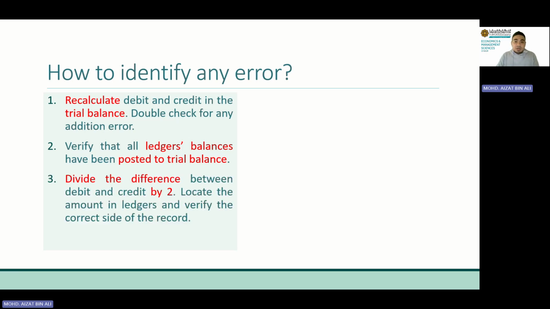So what's next? Step number three is to look at the differences. Divide the difference between debit and credit by two. Usually, if we do this, we could find certain transactions that have this amount in their transaction. And usually this is the transaction that we need to pay attention to. Maybe there is some mistake in recording. Maybe the debit is somehow recorded on the credit side, or maybe we did not record it at all. So just find these differences between the debits and credits.